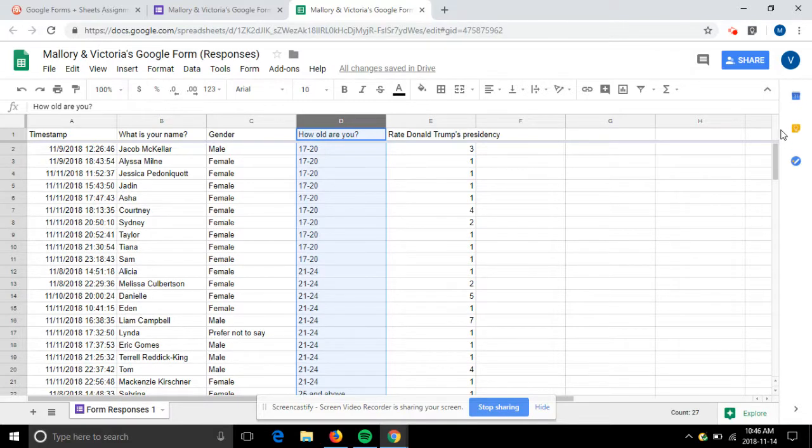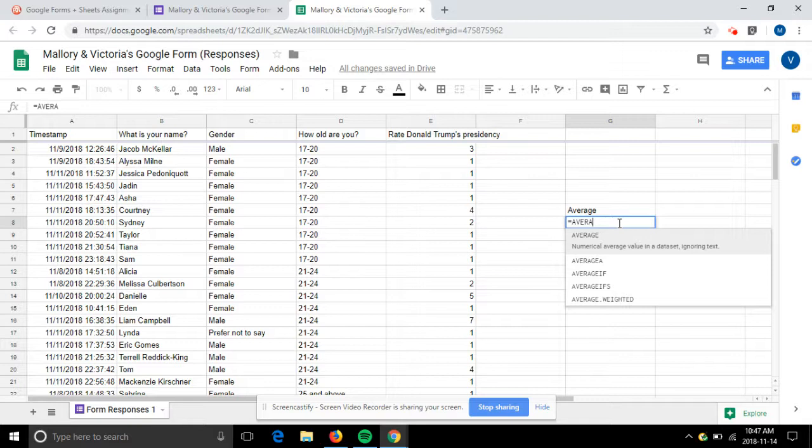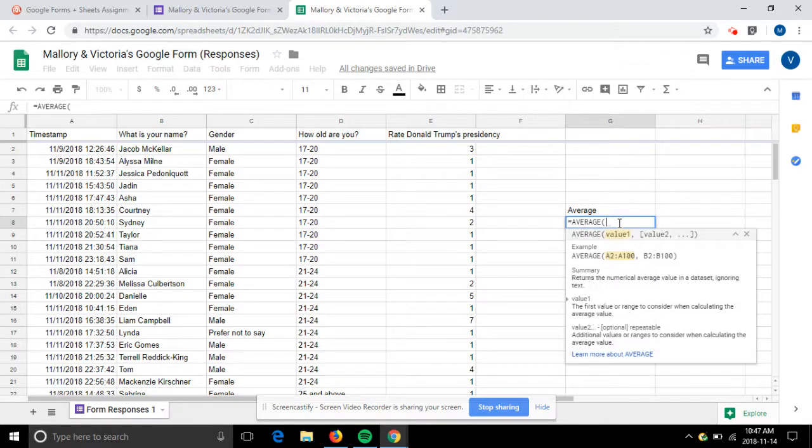To take this a little bit further, we're going to take a look at the average of what people rated Donald Trump's presidency. We click over here and we can label this so that we know what we are calculating, and we'll call that average. Below that, we will put in our equation: the equal sign, as well as an all-capitalized AVERAGE. Then we put a bracket in there, and then we will take our values.